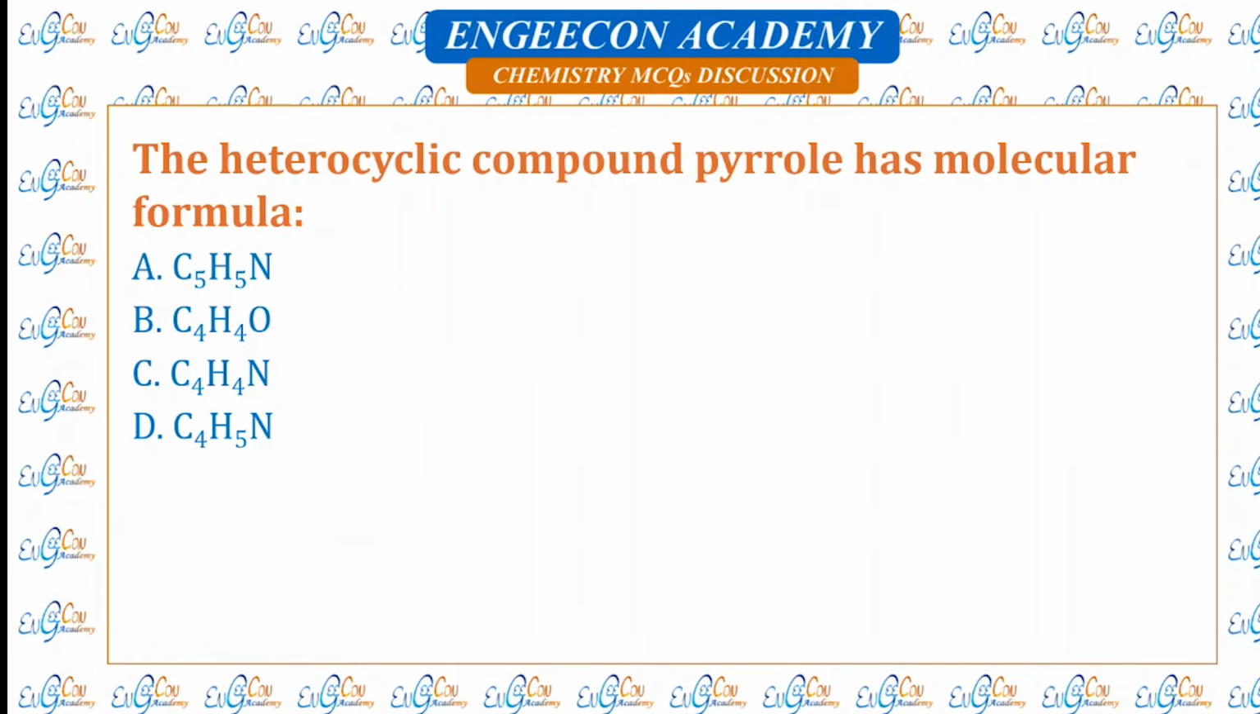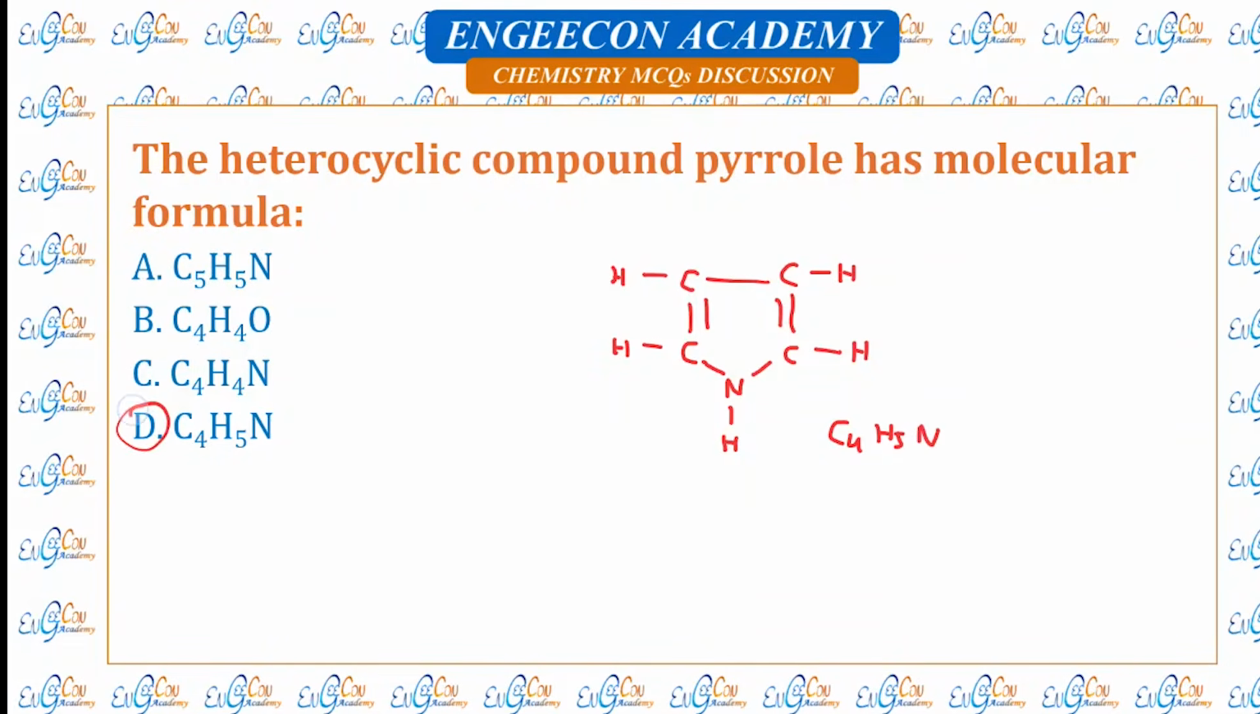The heterocyclic compound pyrrole has molecular formula... So this is the compound pyrrole. It contains nitrogen in the ring, and this is the structure of pyrrole. Pyrrole consists of 4 carbons, 5 hydrogens and 1 nitrogen. So D is the correct option.